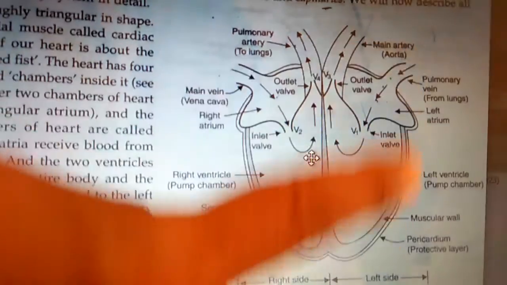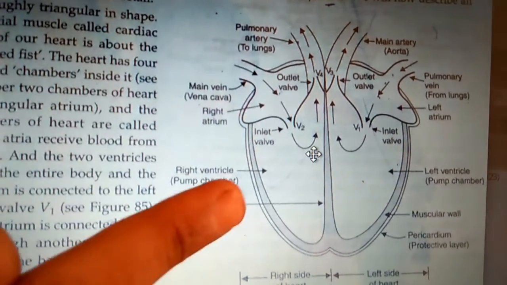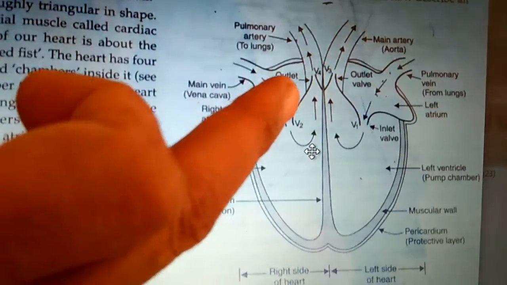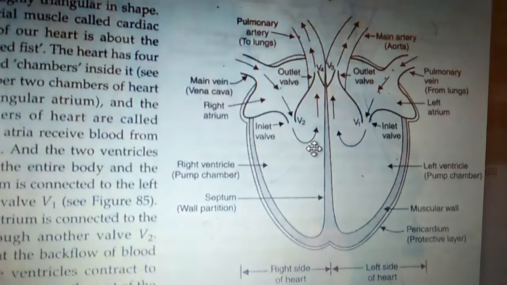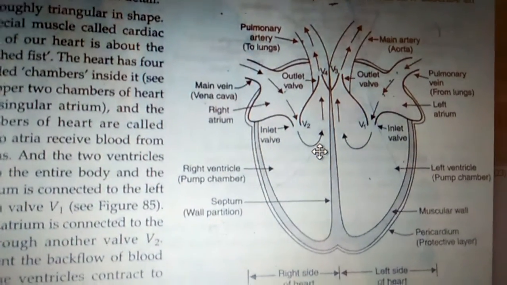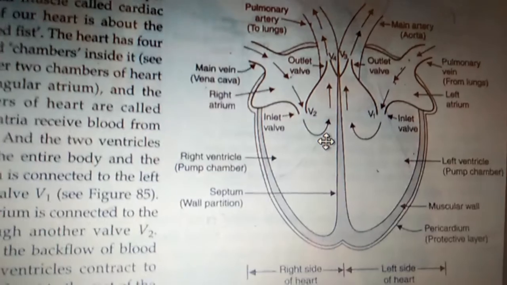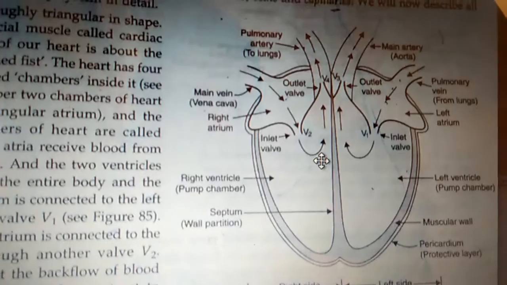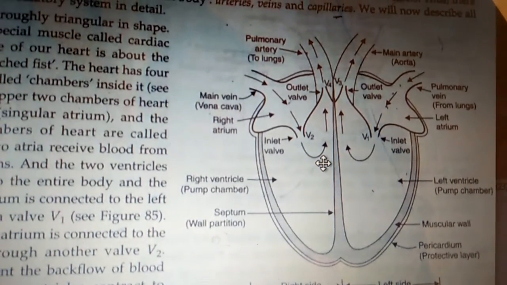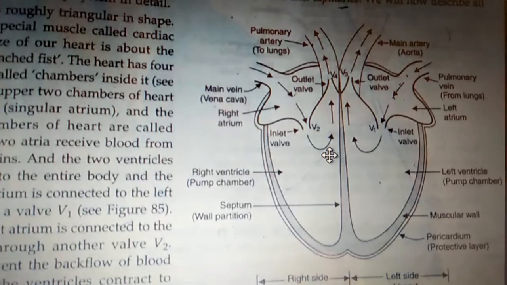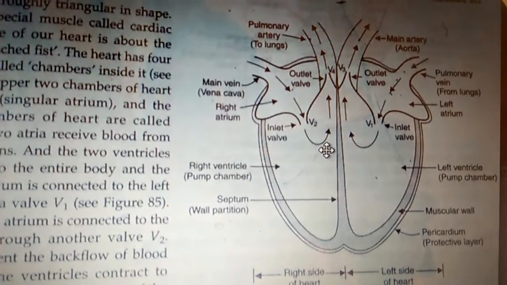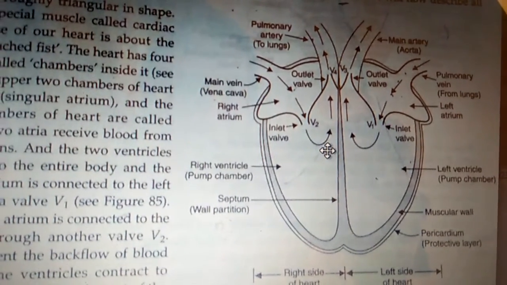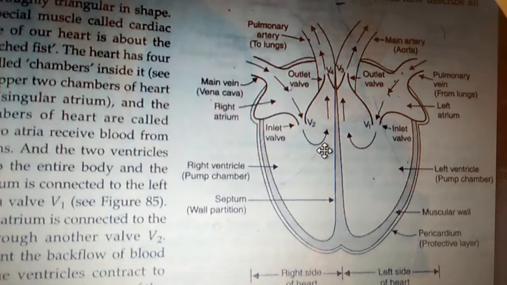Now see, here we have four parts of the human heart. Here we have atrium, here we have ventricle, here we have veins and the arteries. First of all we have to study what arteries and veins are, and then we will study the working of the heart. In the human body, for the flowing of the blood there are two types of blood vessels. One is called the veins, and the second is called the arteries. Arteries are the blood vessels which start from the heart and go to the body parts, and they carry oxygenated blood.